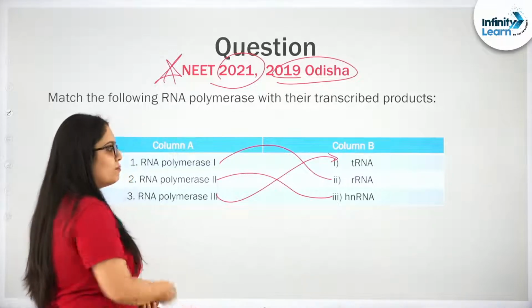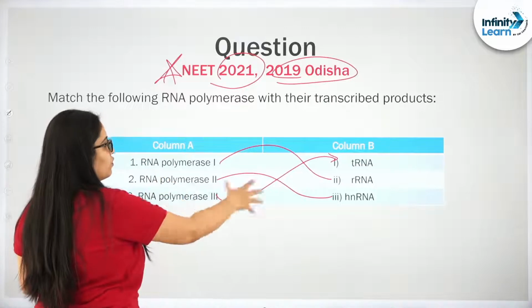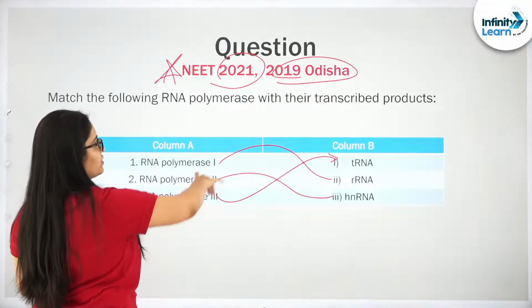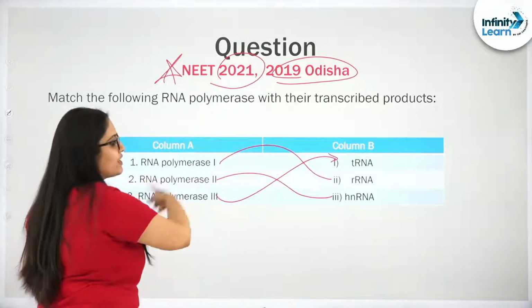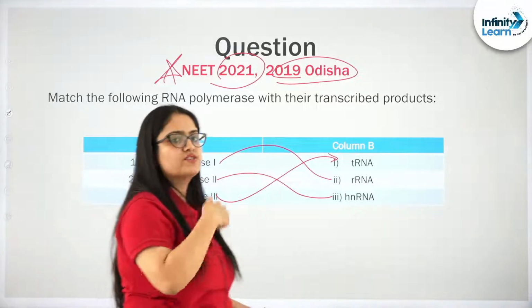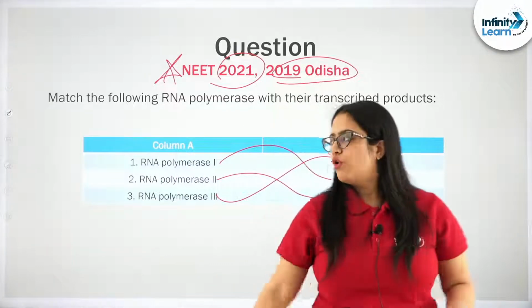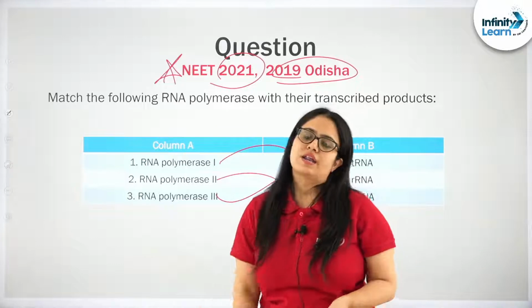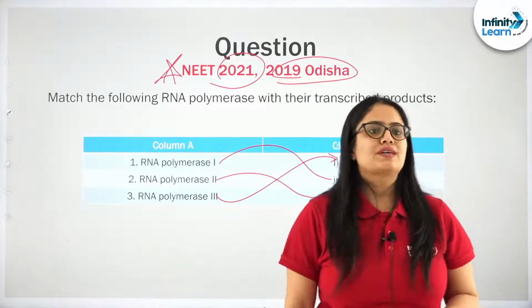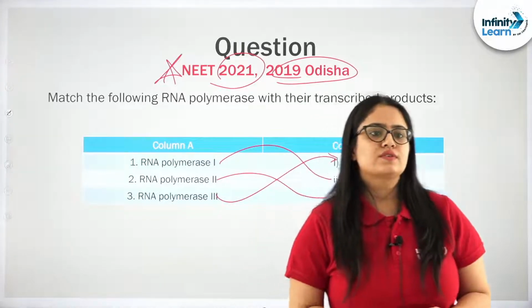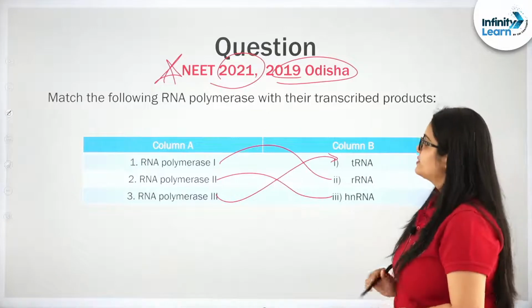But why have I given this one? So that with this 2019 question, you can summarize or revise all the functions of all the 3 important RNA polymerases that participate in transcription in a eukaryotic cell.